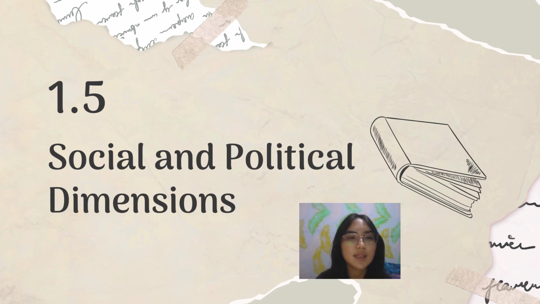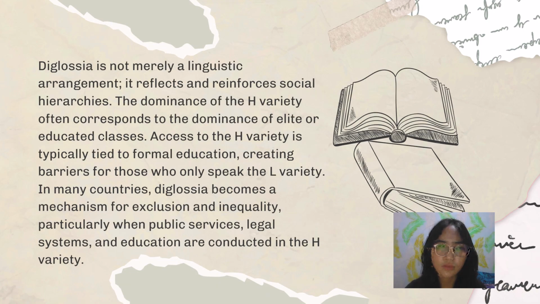And the next is 1.5, social and political dimensions. Diglossia is not merely a linguistic arrangement. It reflects and reinforces social hierarchies. The dominance of the H variety often corresponds to the dominance of elite or educated classes.